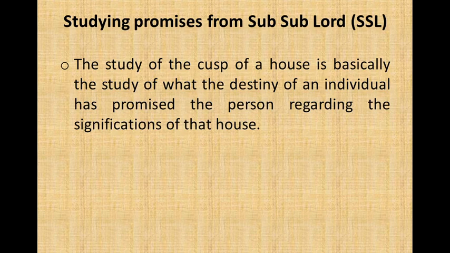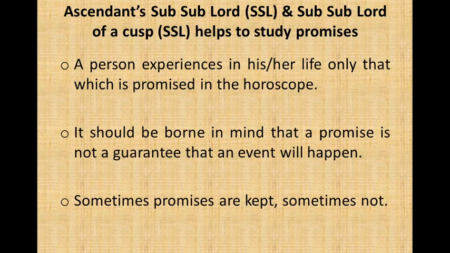Studying promises from the subsublord (SSL). The study of the cusp of a house is basically the study of what destiny has promised the individual regarding the significations of that house. The ascendant, sublord, and subsublord of a cusp help to study promises. A person experiences in his or her life only that which is promised in the horoscope. It should be borne in mind that a promise is not a guarantee that an event will happen. Sometimes promises are kept, sometimes not.